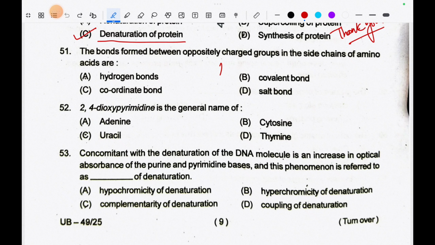Question number 51: The bonds found between oppositely charged groups in the side chains of amino acids are? The correct answer is salt bond.